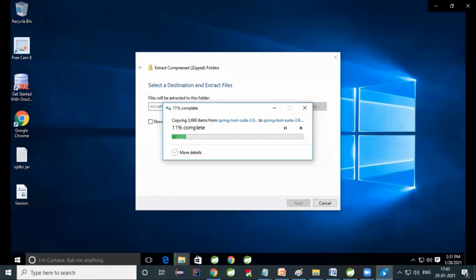It will take some time. I'm downloading the STS. STS is very easy to download actually. Okay, 86% is completed. You can even work with Eclipse also. Eclipse is also okay, but STS is very user friendly. NetBeans is better than Eclipse, right? Similarly, for Spring applications, STS and IntelliJ are good. STS is also more powerful. It is a suite. All the support for your total Spring will be provided by STS.